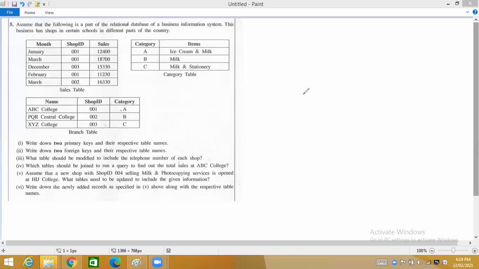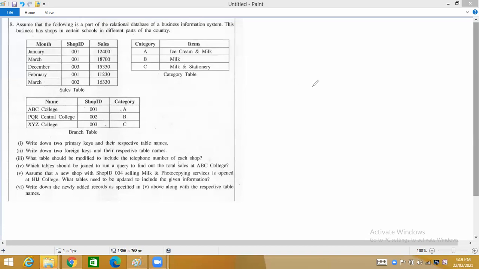But what is unique when you look at two people? Two people cannot have the same NIC number, the national identity card number. If you are a Sri Lankan and you have a NIC, two people will never have a similar NIC number. So a NIC number is unique, and that is what is called a primary key. When we look at each table, when choosing a primary key, we have to be careful to choose a column that cannot have similar data.